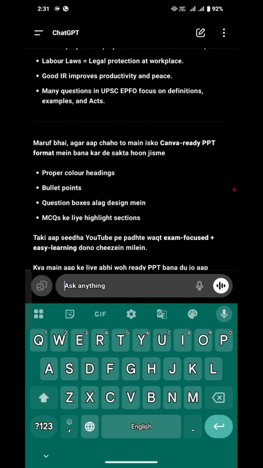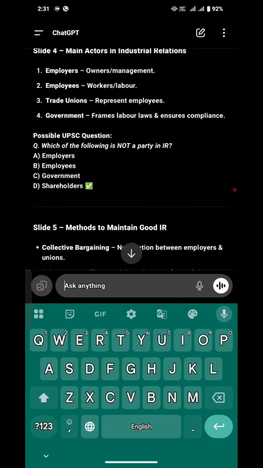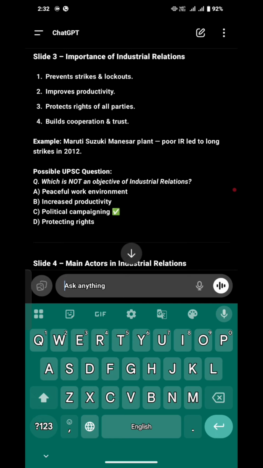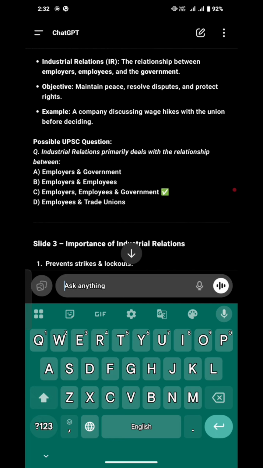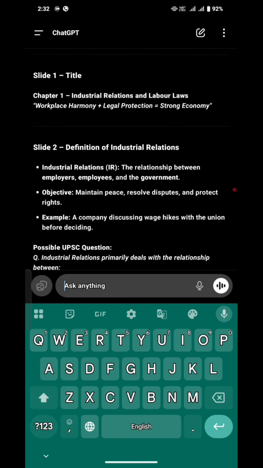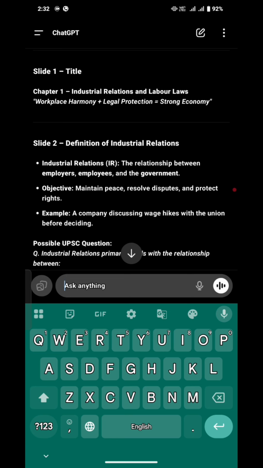Alright guys, the first thing we need to understand is why it is called industrial relations and labor laws. We need to understand the relation between industry and labor. So first of all, we need to understand the definition of industry itself. What is the definition of industry?